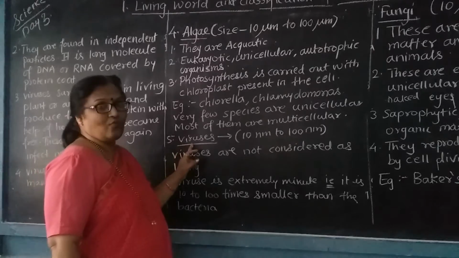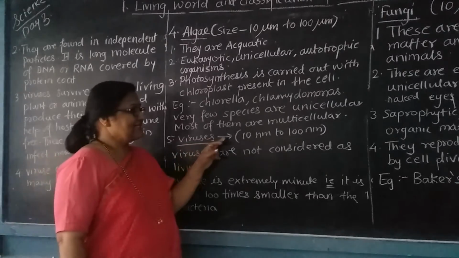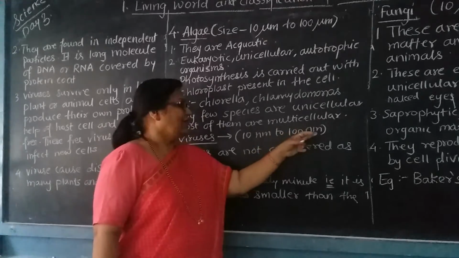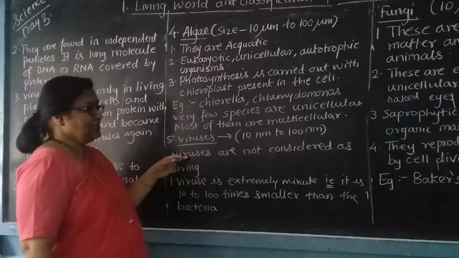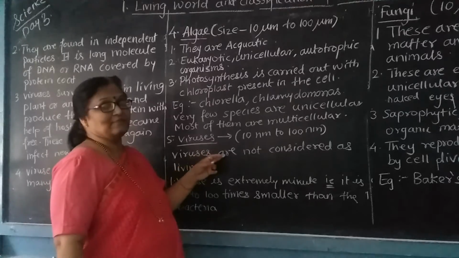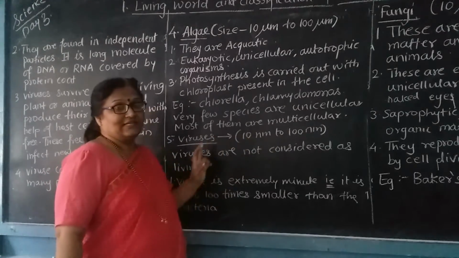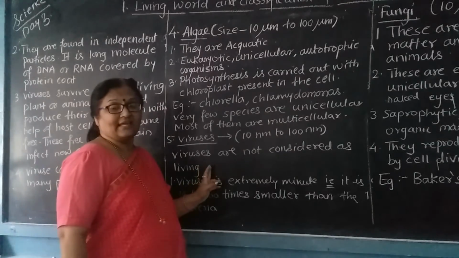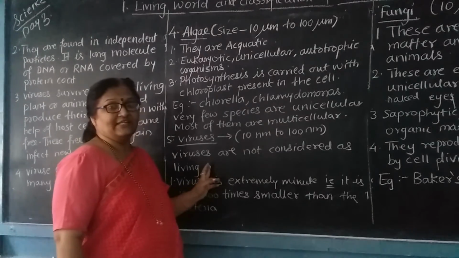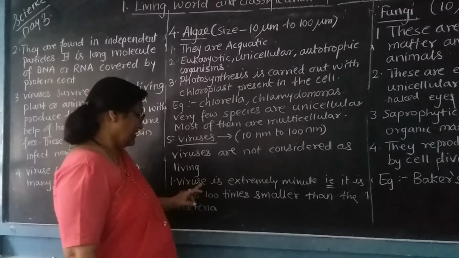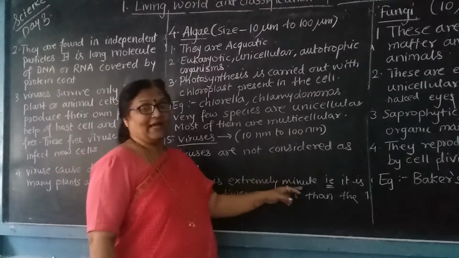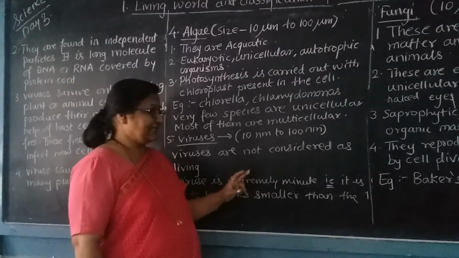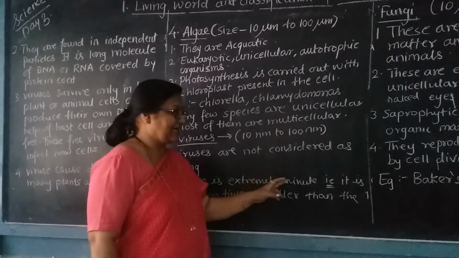Next comes virus. Virus size is about 10 nanometer to 100 nanometer. Viruses themselves are non-living, or you can say they are present in between living and non-living. Virus is extremely minute, very small in size, and it cannot be seen with our naked eye.